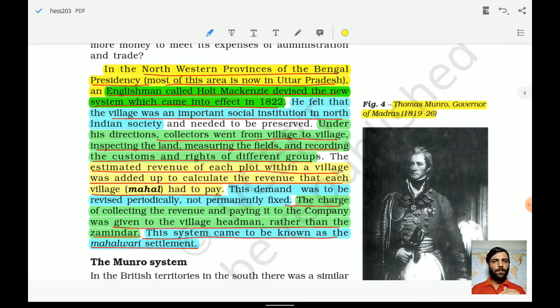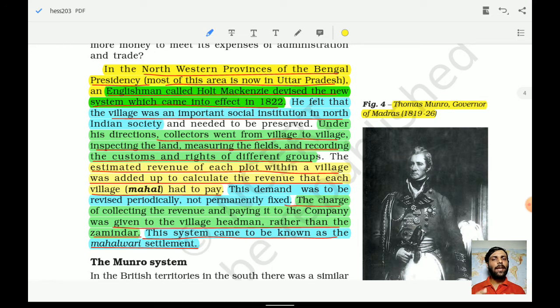An Englishman called Holt Mackenzie, so remember this particular name, devised the new system, which came into effect in 1822. We have already discussed when the permanent settlement came into existence, and now this came in 1822, a methodology devised by Holt Mackenzie.